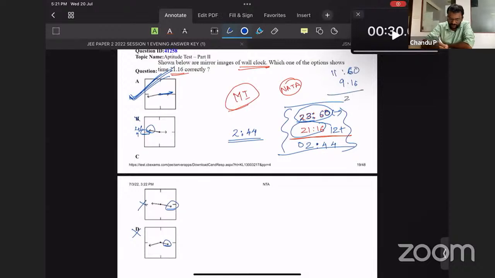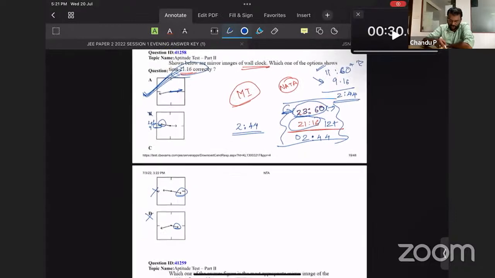Here also you will be getting 2:44. In this way you can convert and do, or you can do in this format also. If it is crossing 12, then you can use 23:60 as the number from which we need to subtract. If it is not crossing 12, you can use 11:60.